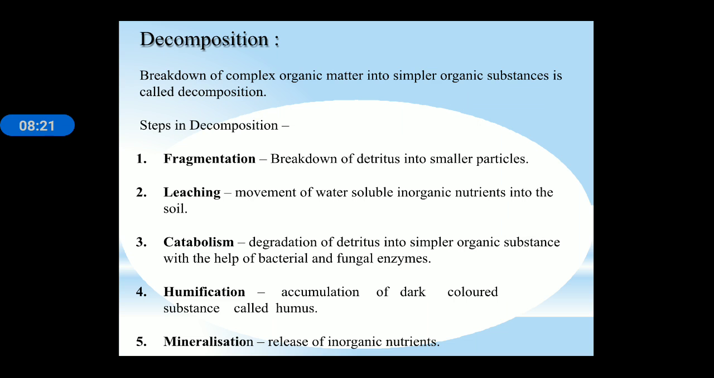Now decomposition. Decomposition is the breakdown of complex organic matter into simple organic substances, and there are different steps of decomposition. First one is fragmentation, the breakdown process. Next is leaching, movement of water soluble inorganic nutrients into the soil. Next is catabolism, degradation of detritus into simple organic substances with the help of bacteria and fungi. Next is humification, accumulation of dark colored substance known as humus, and the last one is mineralization, release of inorganic nutrients. So these are the steps of decomposition: first fragmentation, second leaching, third catabolism, fourth humification, and fifth mineralization.